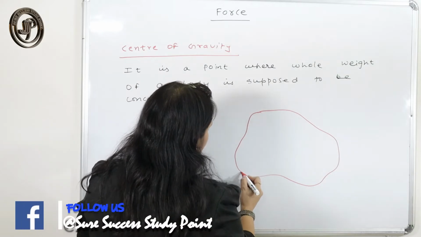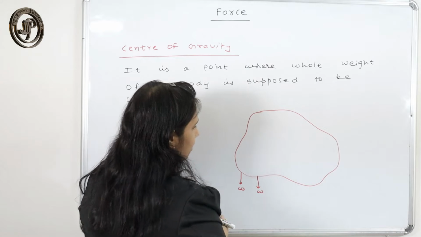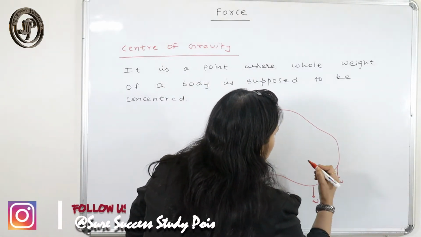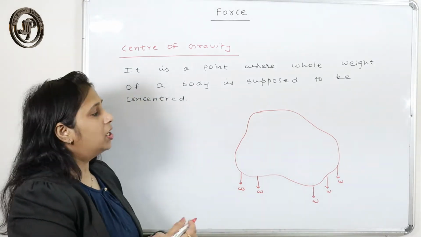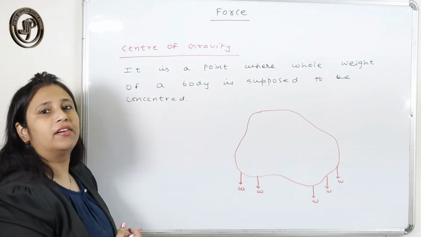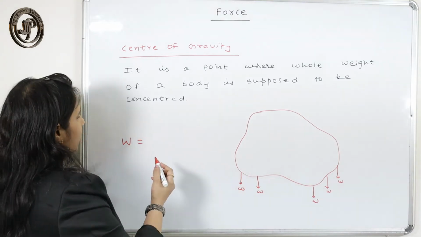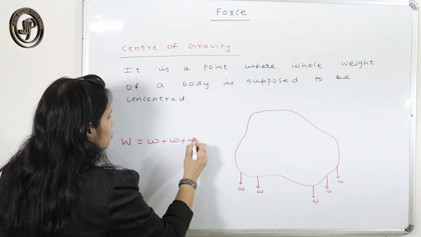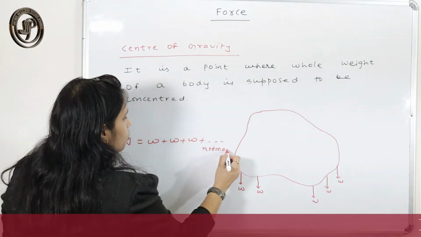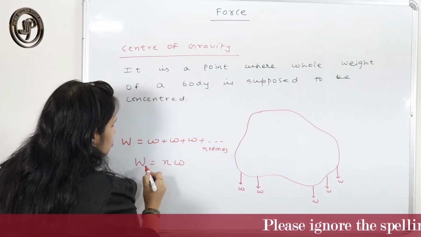So suppose this particle here, the weight acts in downward direction. Here the weight acts in downward direction, and so on. This body is made up of so many particles. So what is their resultant weight? If the resultant weight is W, that is the sum of W plus all these W up to n times. So that weight will be n into W.